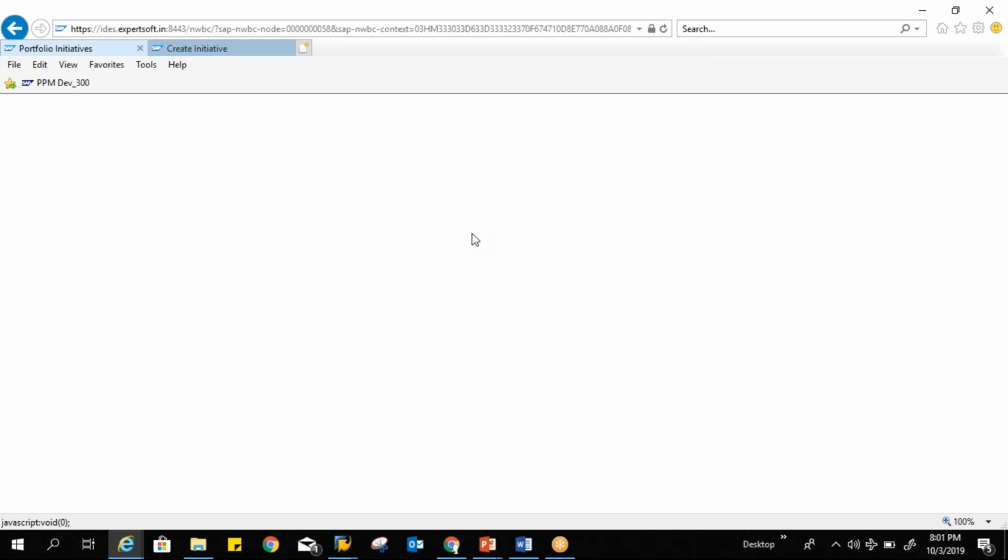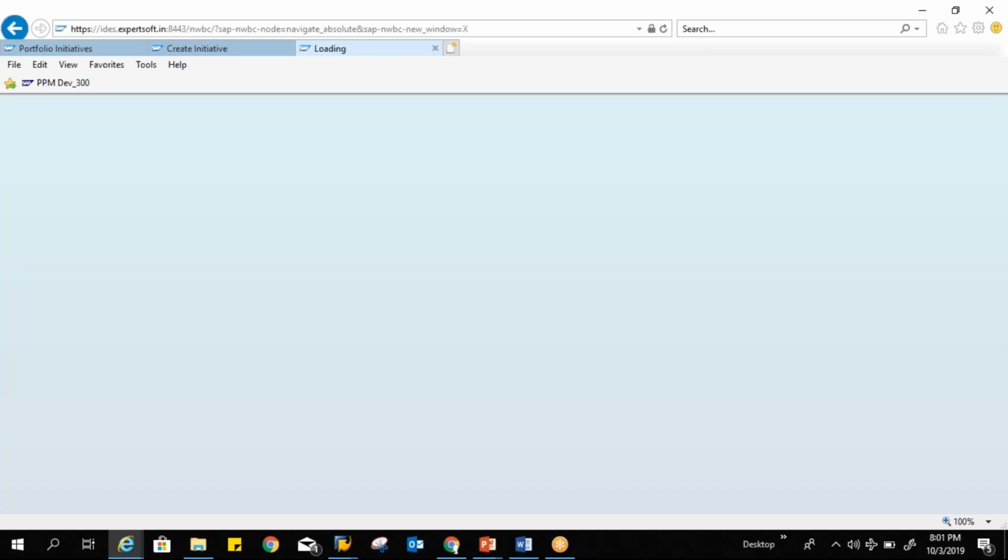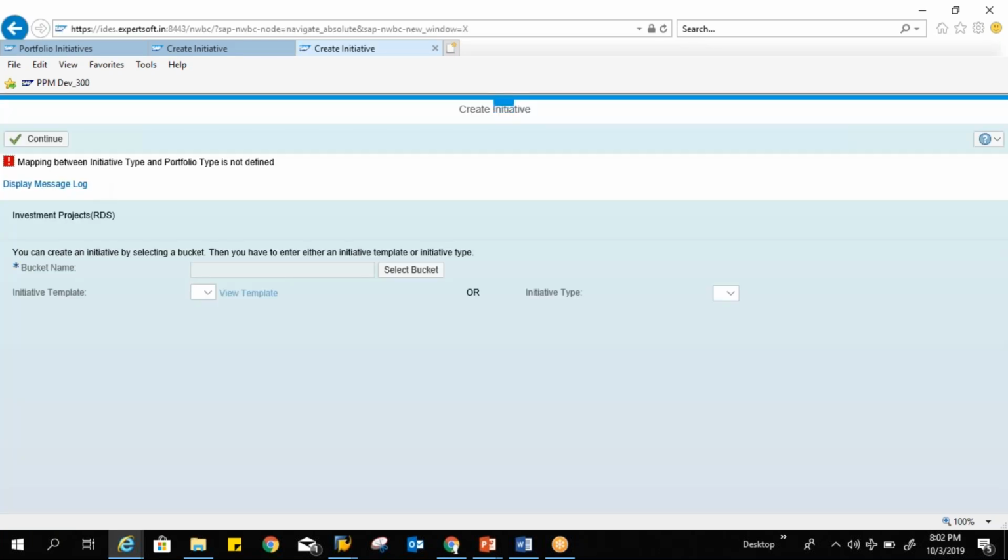Here you can see continue, and you can see the bucket name. First of all I need to select the bucket, and under that bucket I have two options: initiative template or initiative type.